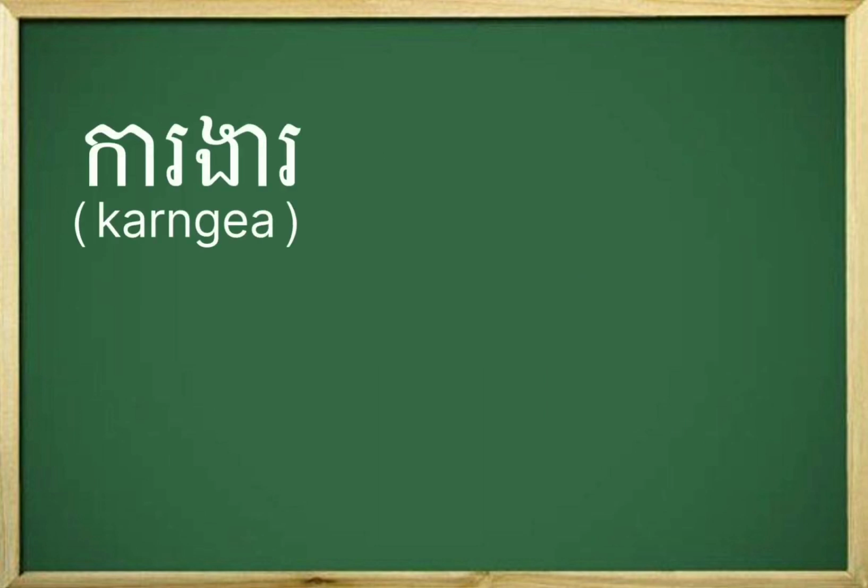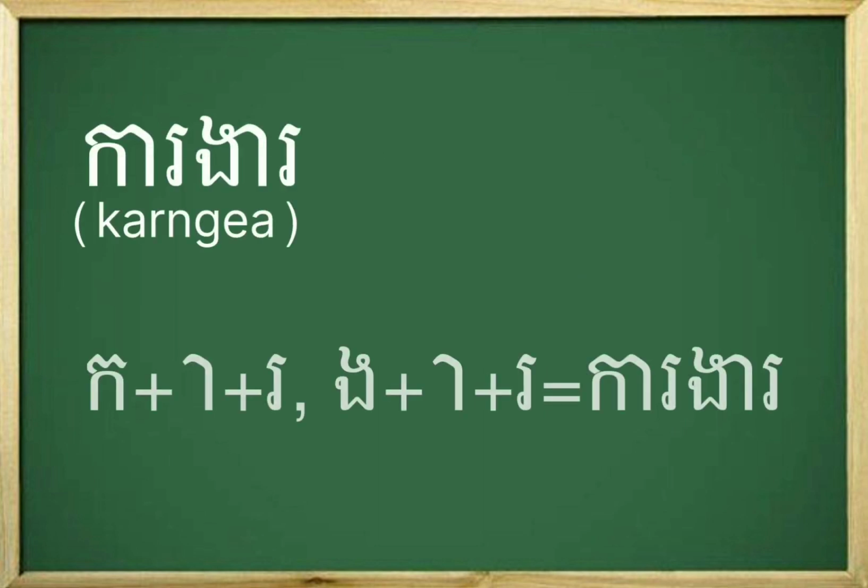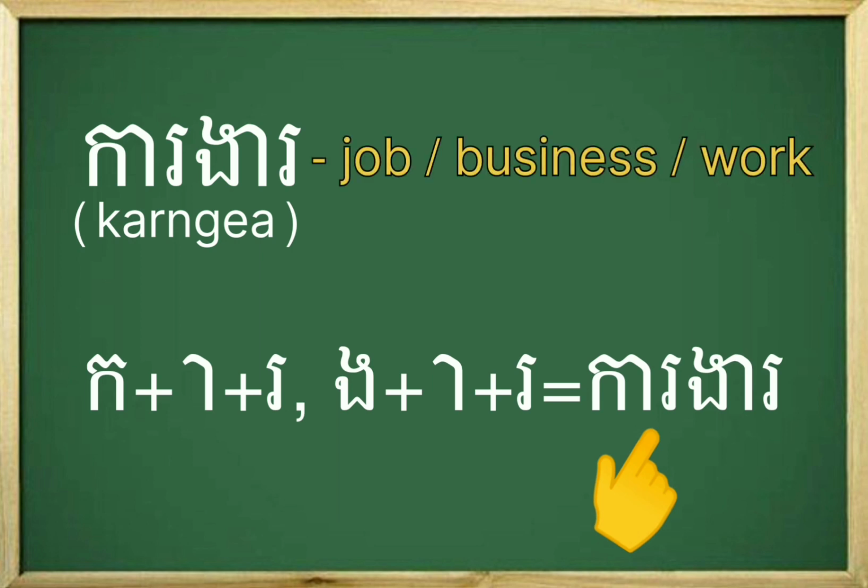The first one is the word Ca nghĩa. I spell letter Ko plus sra a plus ro. We can spell Ko a Ka. Letter Ngo plus sra ia plus ro, we can spell Ngo ia nghĩa. Ca nghĩa in English means job, works, position or business.